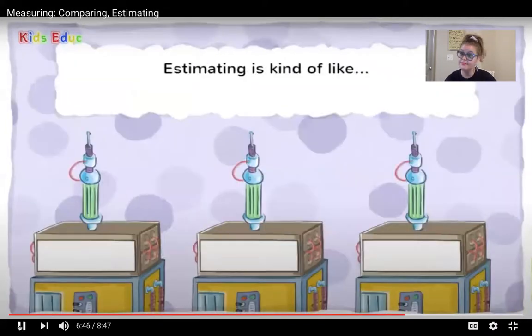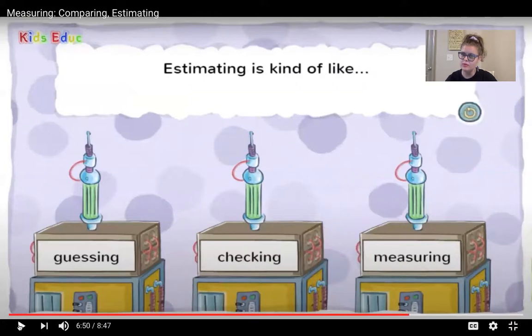Estimating is kind of like guessing, checking, or measuring. That one's a little tricky. Think about what you heard about estimating. Is it guessing, checking, or measuring?